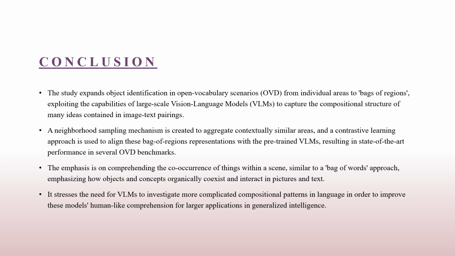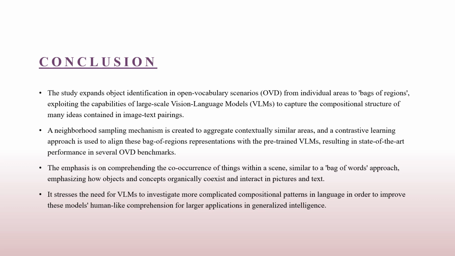Instead, it explores the potential of large-scale vision language models to capture the compositional structure of multiple concepts that naturally exist in image text pairs. This is achieved through the development of a novel neighborhood sampling strategy which groups contextually related regions into bags, and the application of a contrastive learning approach to align the representation of these bag of regions between the object detector and the pre-trained VLMs. As a result, the proposed model achieves state-of-the-art performance on various OVD benchmarks.